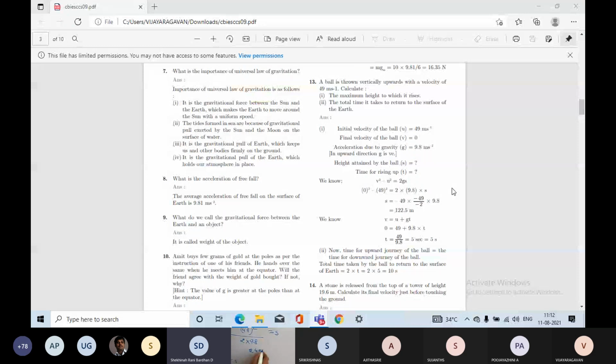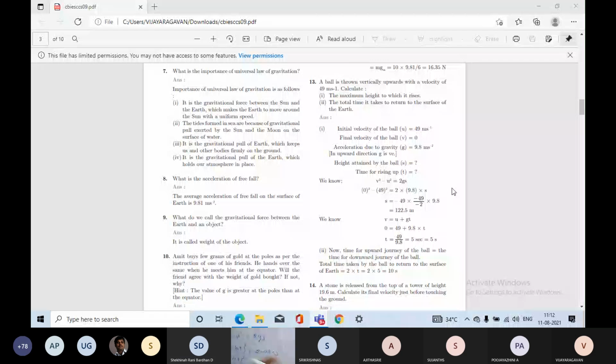2401 divided by 2 into 9.8, we get 19.6. It is 19.6 in decimal. Then 2401 divided by 19.6, we get 122.5.